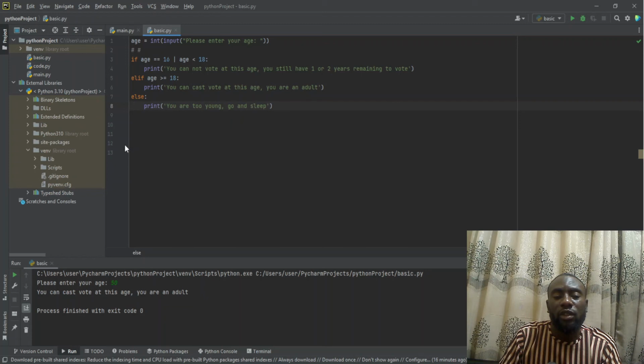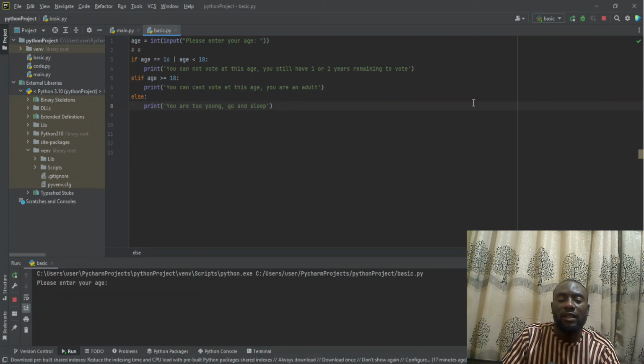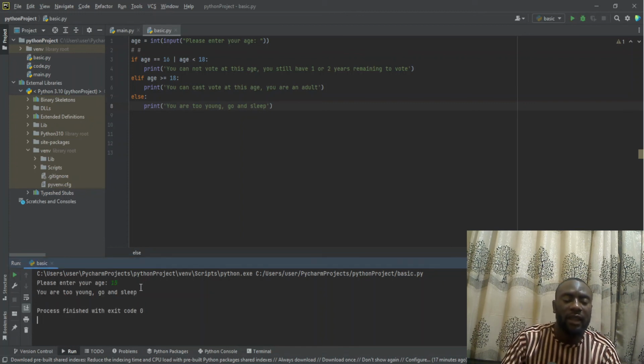So now it will print you are too young, go and sleep. That is to say, any number between 1 and 16, that is from 1 to 15 years of age, they are all going to receive this message, which is you are too young, go and sleep. So now let's run the program again and see how it is. I'll put something like 10 years of age. When I hit enter, it is showing you are too young, go and sleep. If I run the program again, I input something like 15 years, hit enter, it is still saying you are too young, go and sleep.